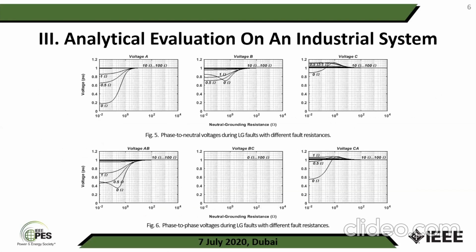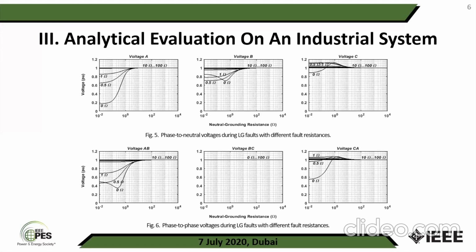The results of the phase to neutral voltage and phase to phase voltage against neutral grounding resistance for different values of fault resistance will be shown here. For example, in Fig 5, for the phase to neutral voltage and line to ground faults, the voltage changes with neutral grounding resistance lower than 10 ohm.